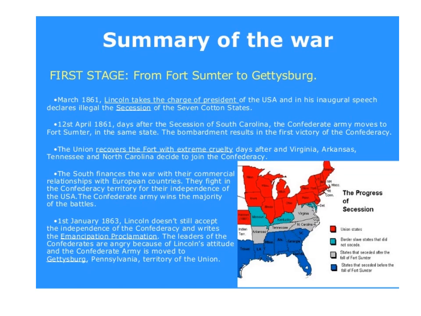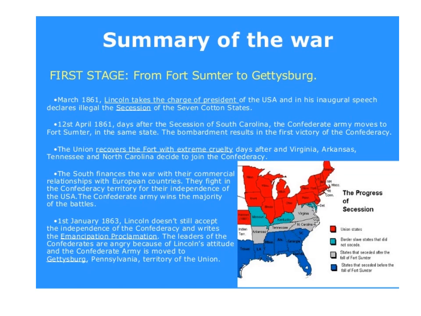Here is the summary of the war. March 1861, Lincoln takes charge as President of the USA and in his inaugural speech declares the secession of the 7 cotton states illegal. Then, in April 1861, days after the secession of South Carolina, the Confederate Army moves to Fort Sumter in the same state.